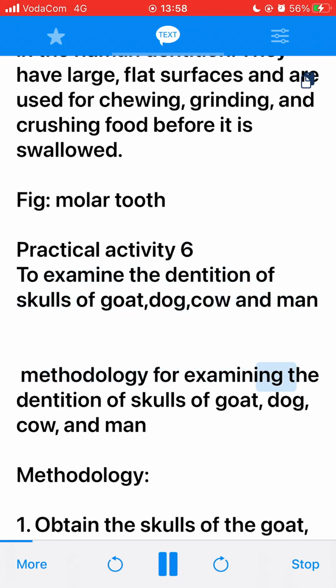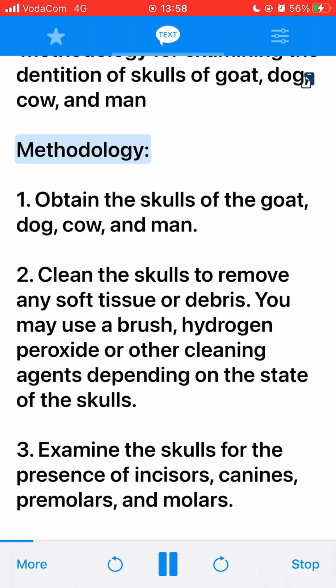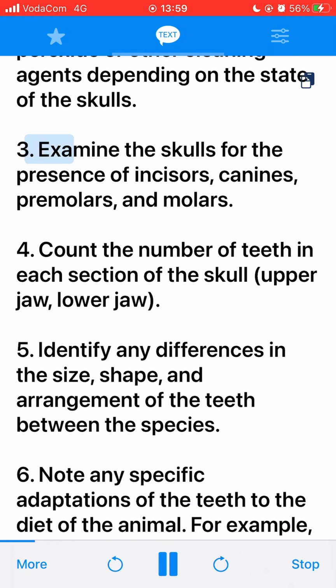Methodology for examining the dentition of skulls of goat, dog, cow, and man. 1. Obtain the skulls of the goat, dog, cow, and man. 2. Clean the skulls to remove any soft tissue or debris. You may use a brush, hydrogen peroxide or other cleaning agents depending on the state of the skulls. 3. Examine the skulls for the presence of incisors, canines, premolars, and molars.